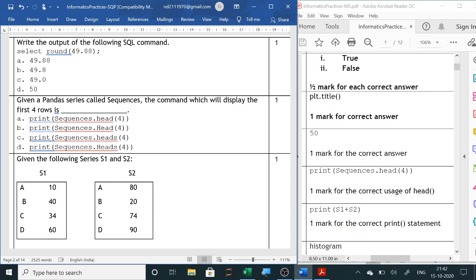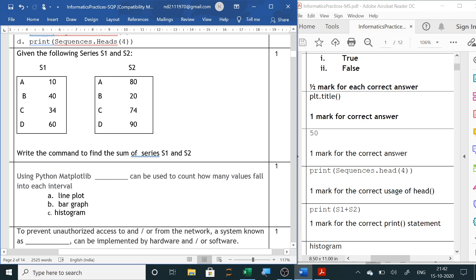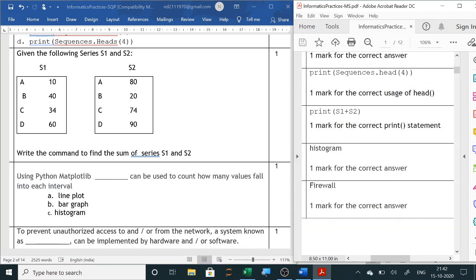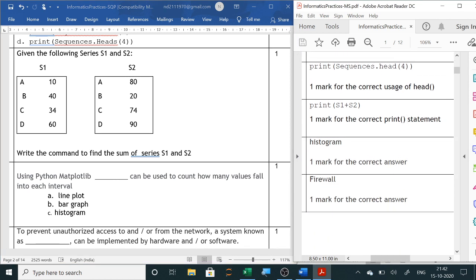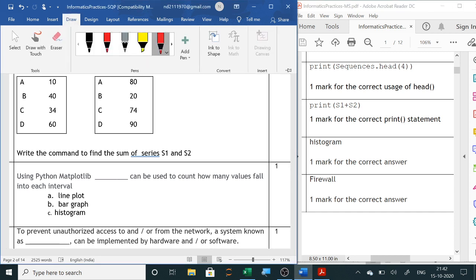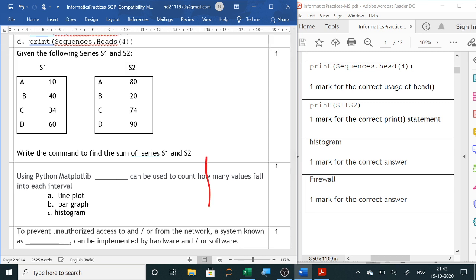Now next is the following. Now we are going through the answers also. So two series are given, S1 and S2, and you have to print the sum of the series. So the answer will be print(S1 + S2). So here on the right hand side you can see the answer also, print(S1 + S2). Next is, so I will do one thing, I will use a pen here so that I can show you the outputs also. Alright.